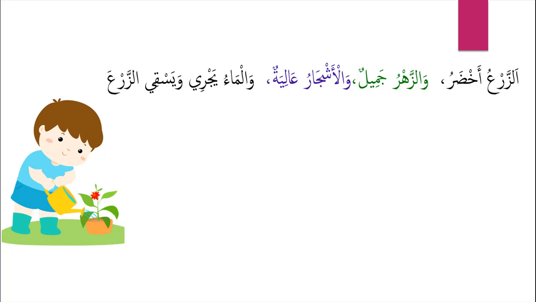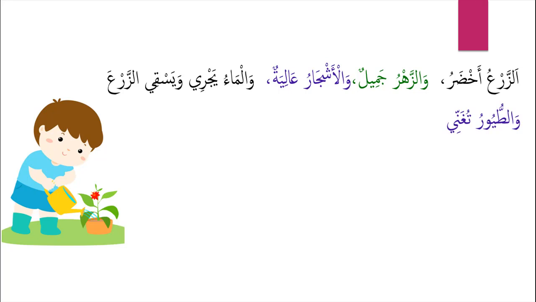وَيَسْقِي, and it irrigates az-zar', the plant. So yasqi al-zar'u is not mubtada and khabar because yasqi is a verb, it is not a noun and is not definite. So we call it al-jumlatu al-fi'liyya, that's the verbal sentence. Why is al-zar'u akhdar a nominal sentence, al-jumlatu al-ismiyya? Because al-zar'u is a noun. So a sentence that has a noun beginning it is called al-jumlatu al-ismiyya. And a sentence that has a verb beginning it is called al-jumlatu al-fi'liyya.